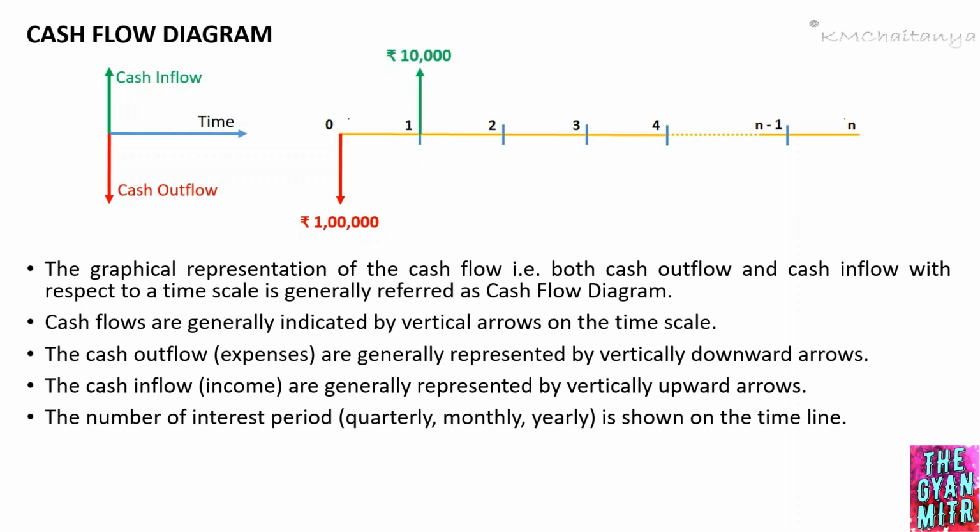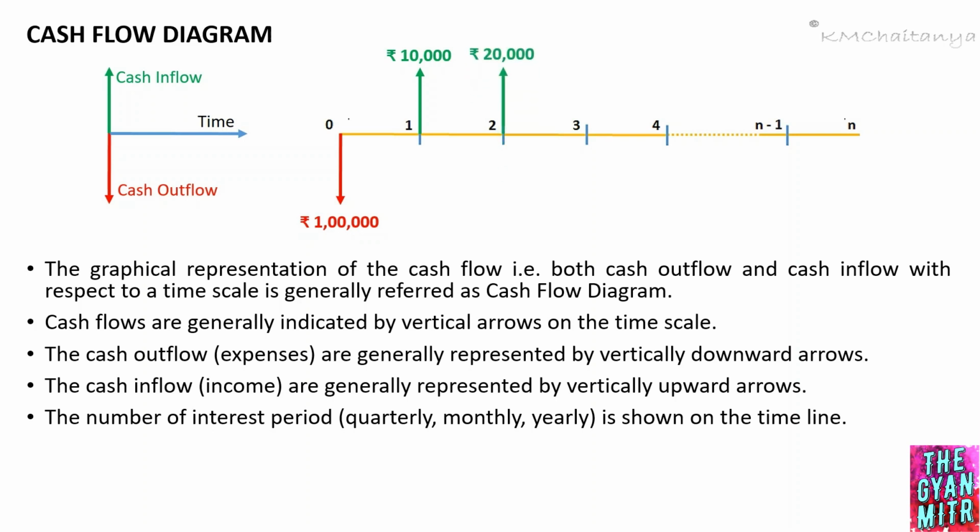At the end of the first interest period, that could be either monthly, quarterly or yearly, there is a cash inflow of 10,000 rupees, which is represented by a vertically upward arrow.